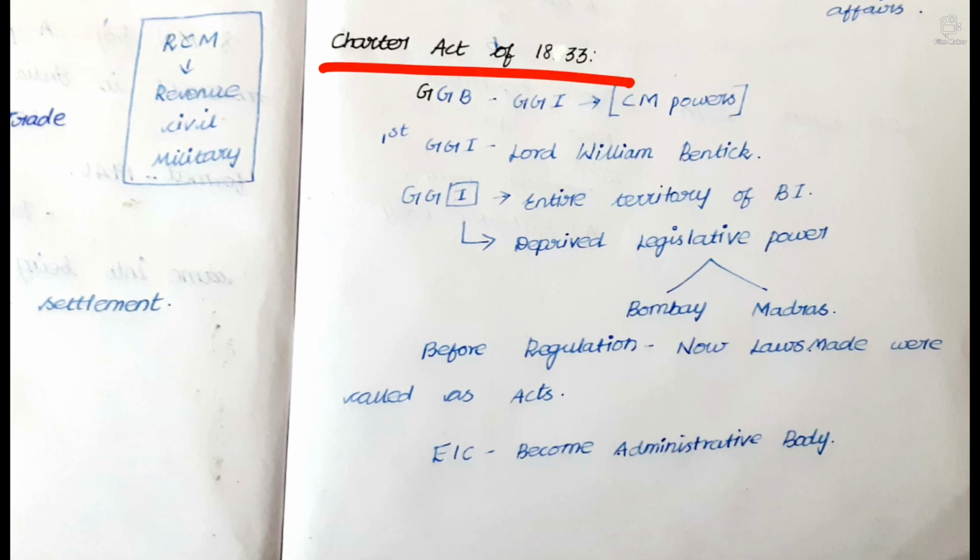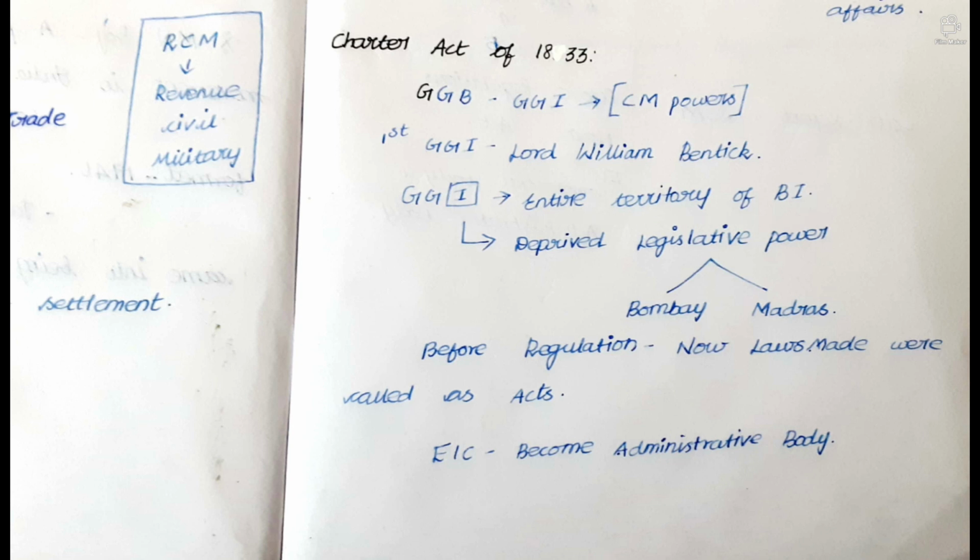Then we can go to the Charter Act of 1833. In this, the Governor General of Bengal became the Governor General of India. He has civil and military powers. The first Governor General of India was Lord William Bentinck. India represents the entire territory of British India.